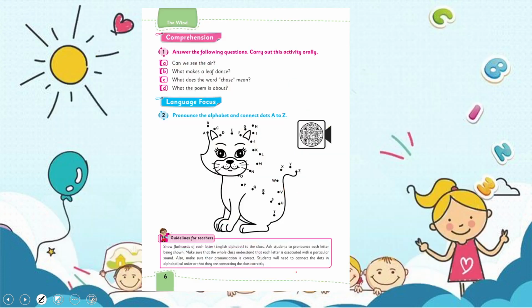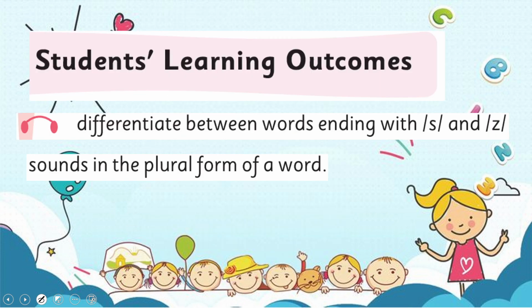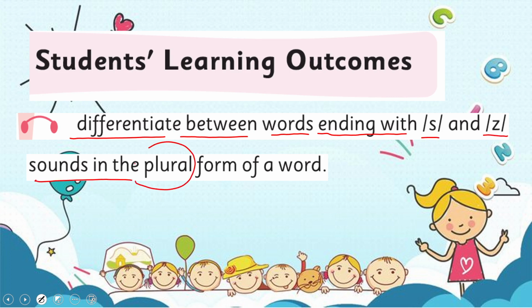And in your English grade 1, you have learned the sound of all the letters. We practiced it. I hope you remember. If not, you may watch this video lecture again. And today we are going to learn further to differentiate between the words ending with S and Z sounds in plural form of words. This is our today's lesson.